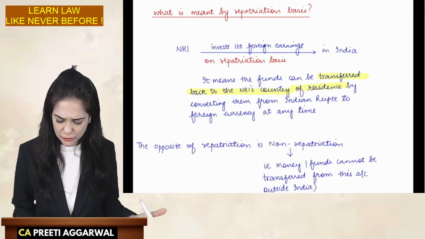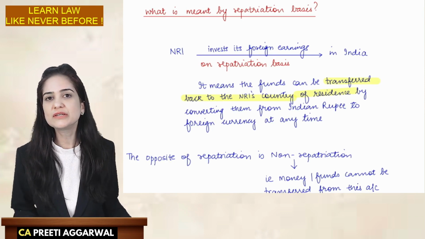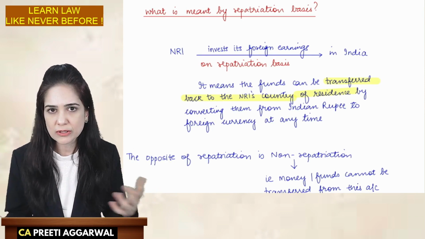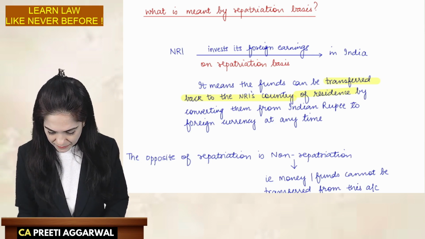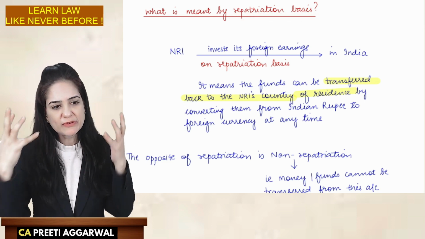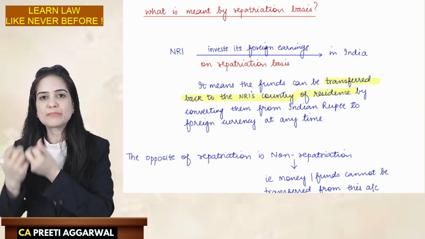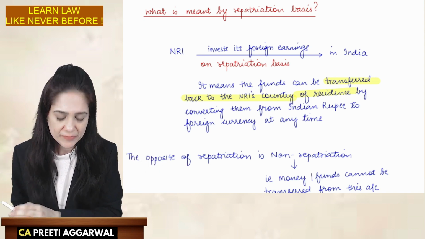So that it is easy for you to understand now, and also later if you forget, you can always refer to these notes and you will be able to recall the concept. Now, first let us understand what is the meaning of repatriation basis. Repatriation means people will invest and then take that money from India to the place where they are now staying outside India.